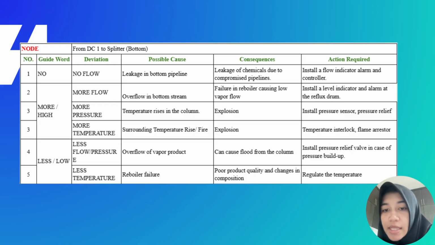Now for the pressure and the temperature. A rise in the pressure or temperature can lead to the explosion. To prevent this, we must install the pressure sensor and also the pressure relief valve. And for the temperature, a temperature interlock and also the flame arrestor. If we have less or low flow pressure, it could lead to the product quality issue and the composition changes.